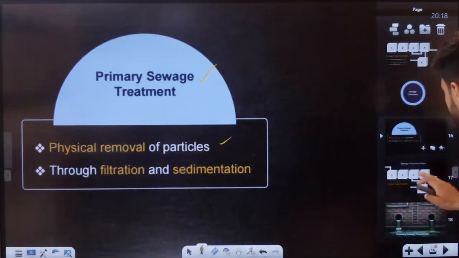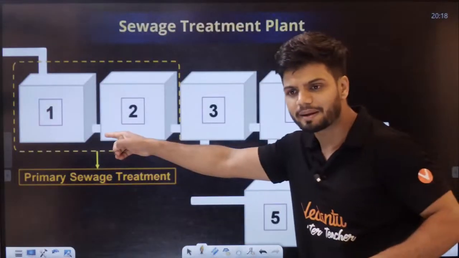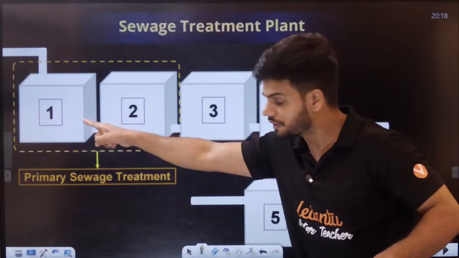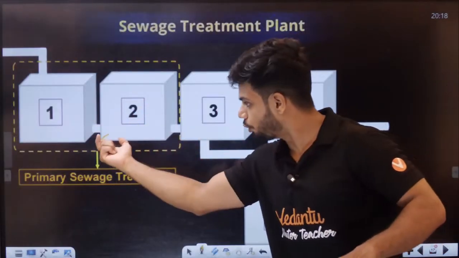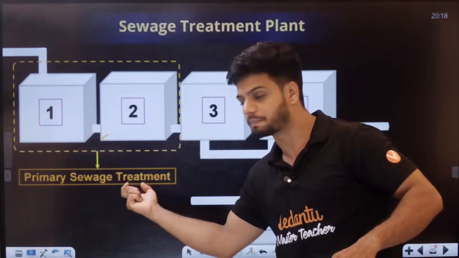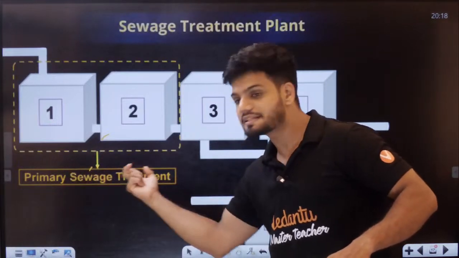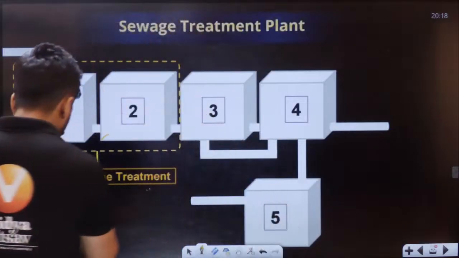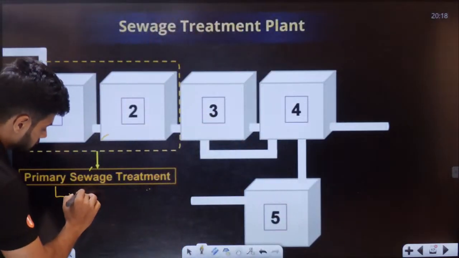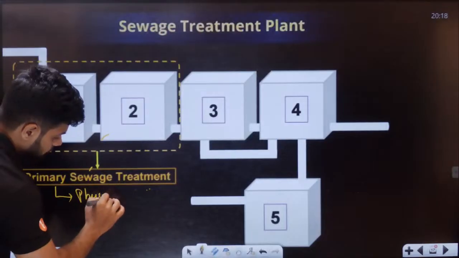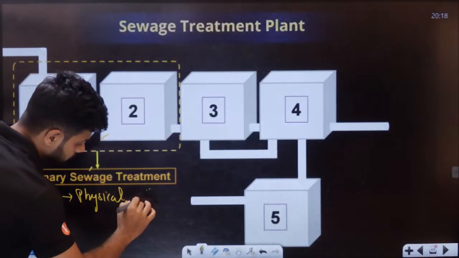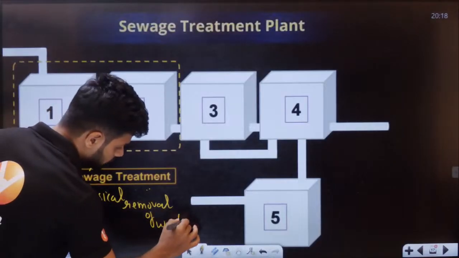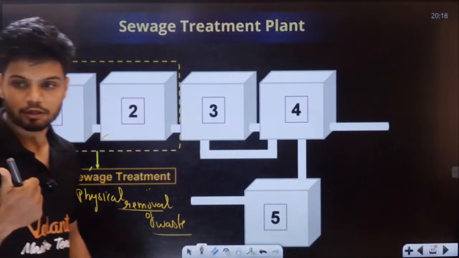Perfect, students. Now, here I have mentioned again the first and second chamber. Both of them are primary sewage treatment. So the meaning of primary sewage is what, students? It means physical removal of waste. Clear, all of you, students?